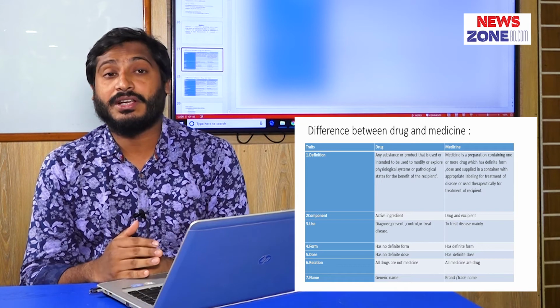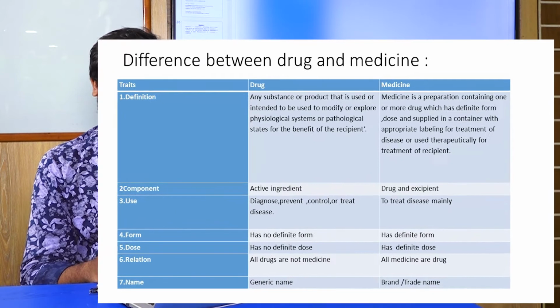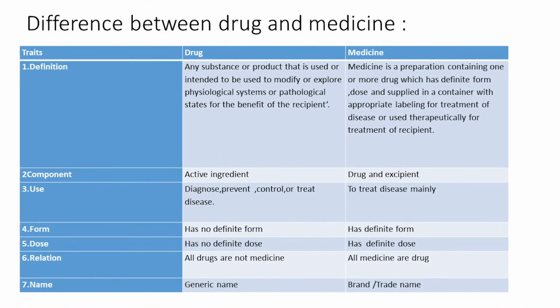Component: a drug must contain the active ingredient, but besides this, medicine contains excipients. A drug is used for diagnosis, prevention, treatment and control of disease, and medicine is only used for the treatment of disease. A drug has no definite form, but medicine has a definite form. Dose: a drug has no definite dose, but medicine has a definite dose.